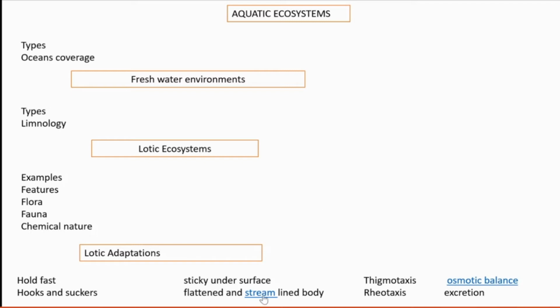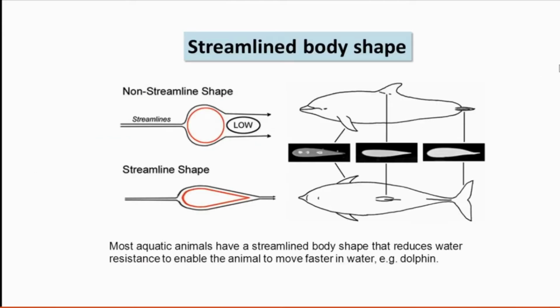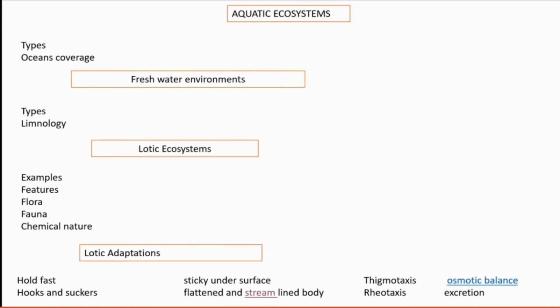Then a flattened and streamlined body. The body is flattened and also streamlined. Streamlined means both ends are pointed. Such a type of body is called a streamlined body. Another property they show is thigmotaxis. Thigmotaxis means the property shown by lotic organisms to adhere, to attach close to the bottom. Then another property is rheotaxis. Rheotaxis means the ability to move against the water current.